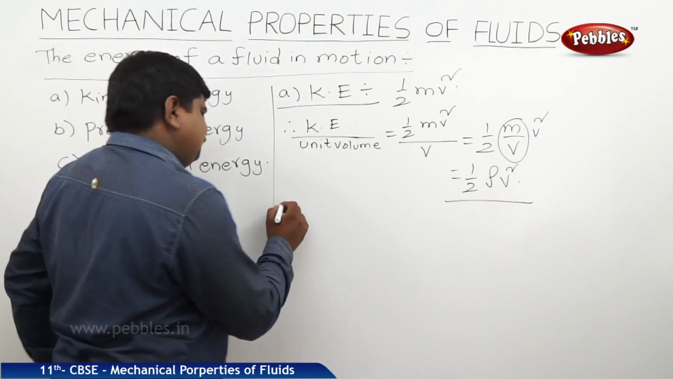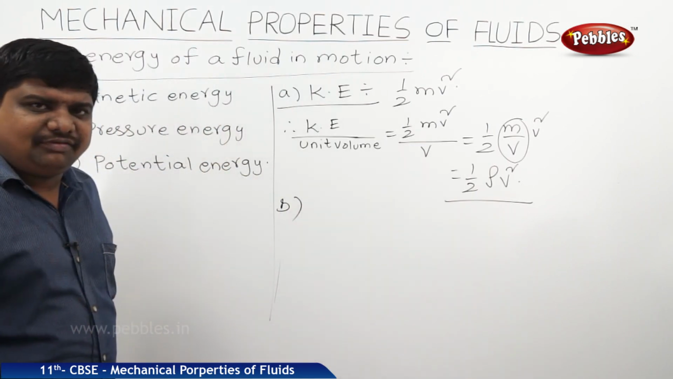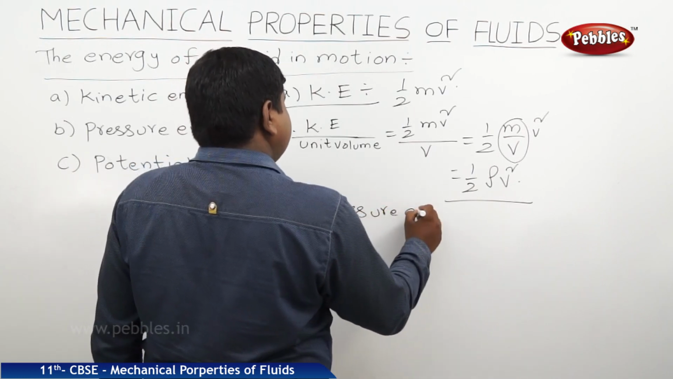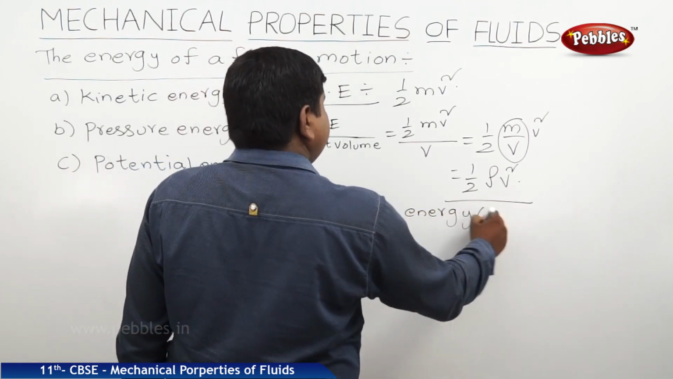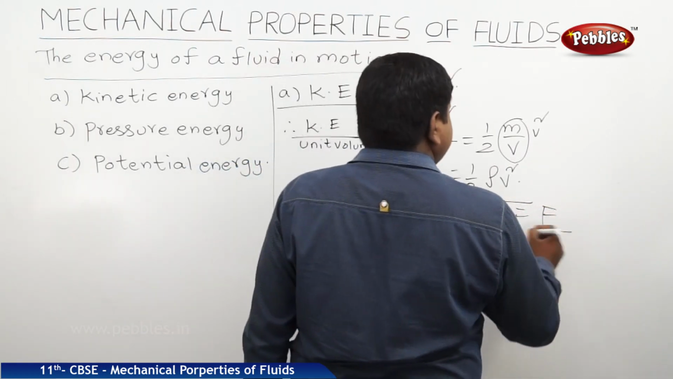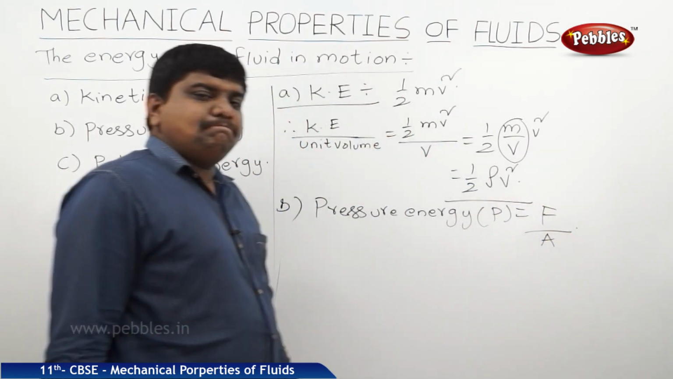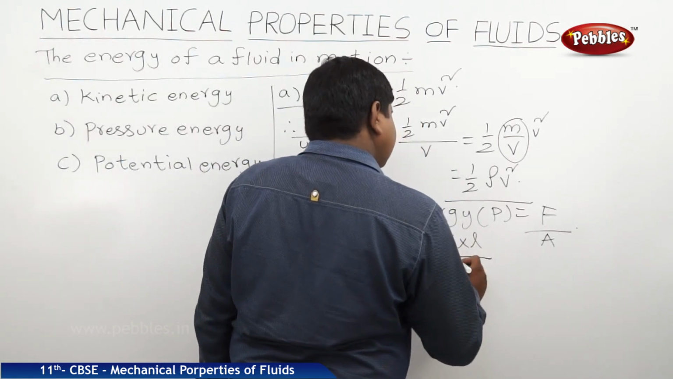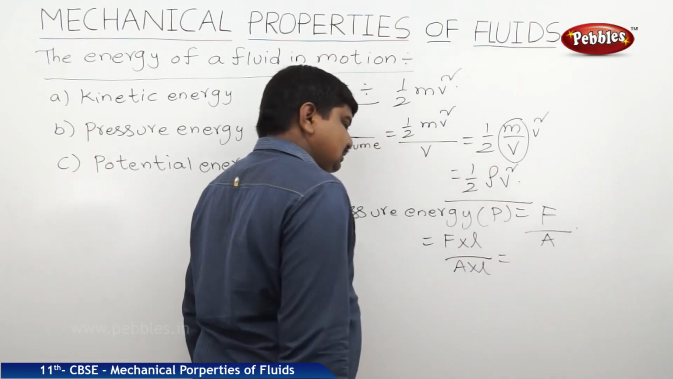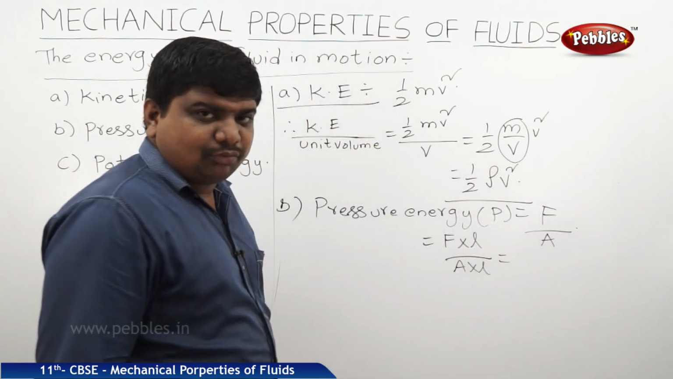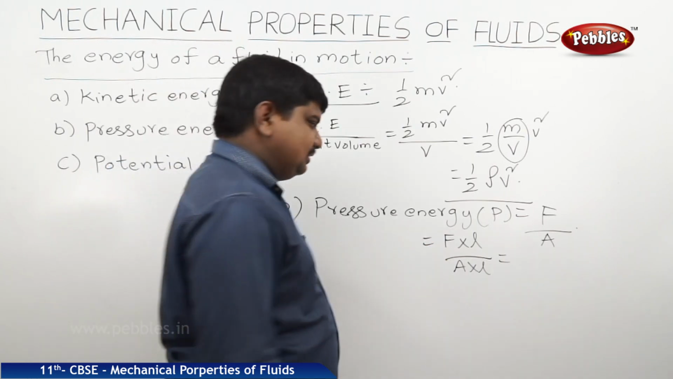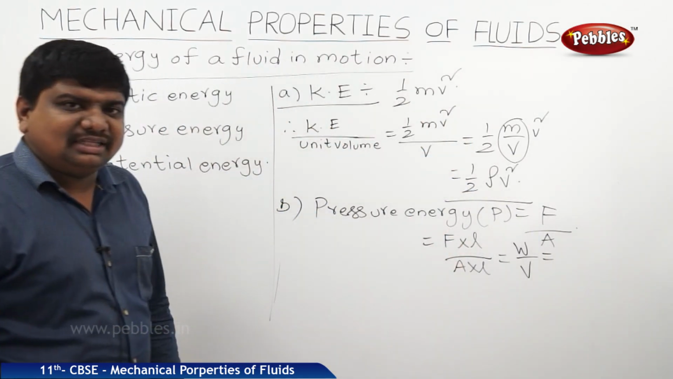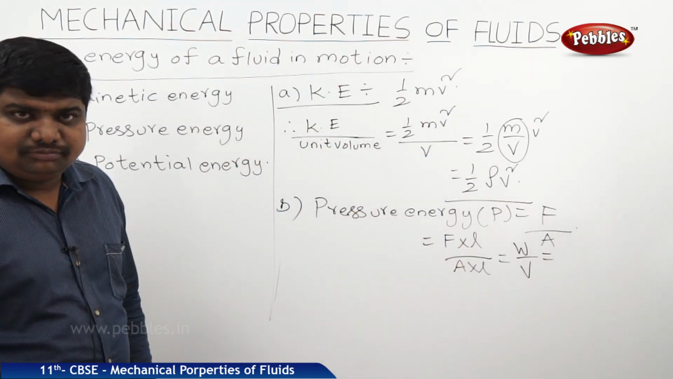The second energy is pressure energy. It is due to the pressure applied on the fluid element. So, pressure P is nothing but force by area. So, F into L by A into L. A into L is nothing but the volume, F into L is nothing but the work done. So, pressure energy is nothing but the energy consumed per unit volume.